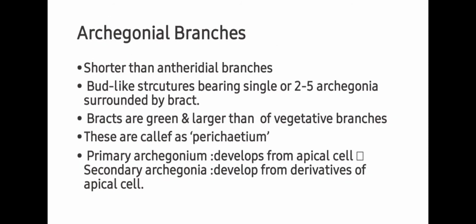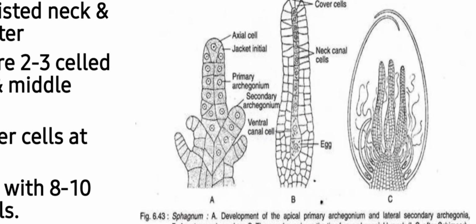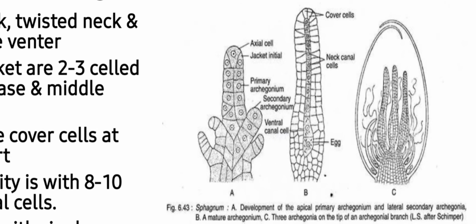archegonia. Next is archegonial branches. These are shorter than the antheridial branches, bud-like structures bearing single or 2 to 5 archegonia surrounded by a bract. Bracts are green, larger than those of vegetative branches. These are called the perichaetum and their main function is protection. Primary archegonium develops from the apical cells, while secondary archegonia develop from derivatives of the apical cell. So students, you can see here a cluster of archegonia appear and they are surrounded by the bract or the perichaetum.